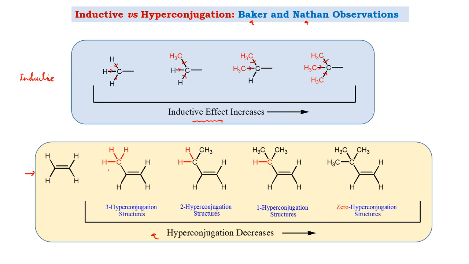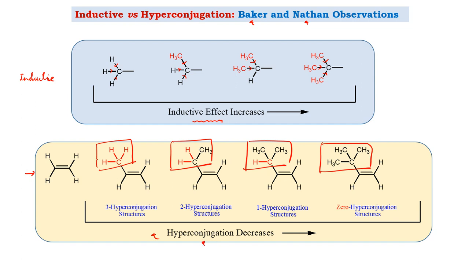But suppose we are having the same connectivities, which are more electron donating in the case of inductive effect, and we are having this connectivity to the double bond. Then what we are observing is that the good electron donating effects in the inductive effect become poor electron donating substitutions in hyperconjugation.